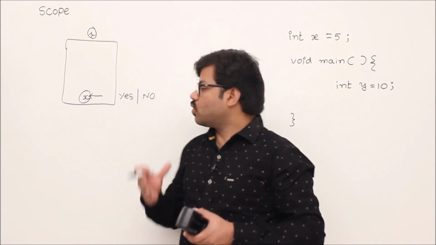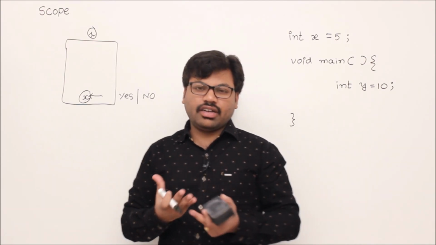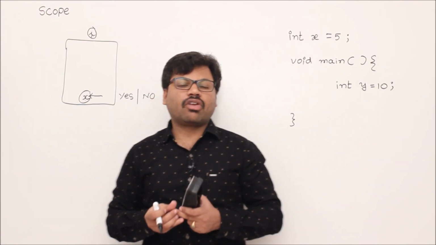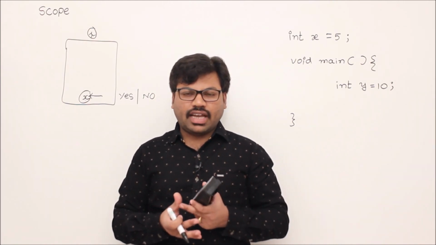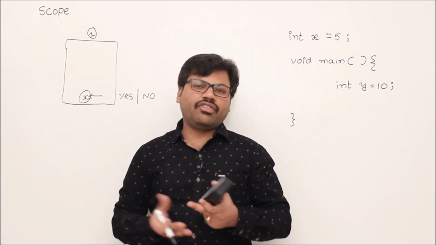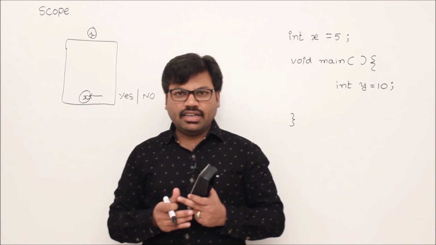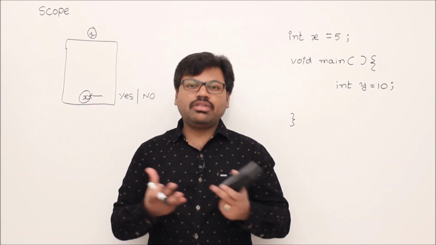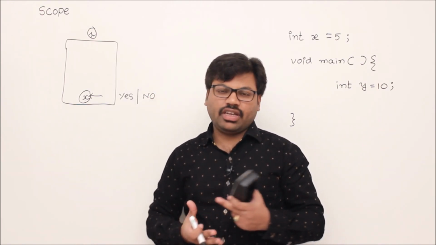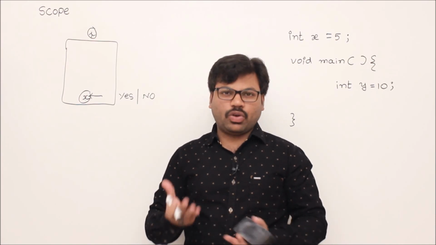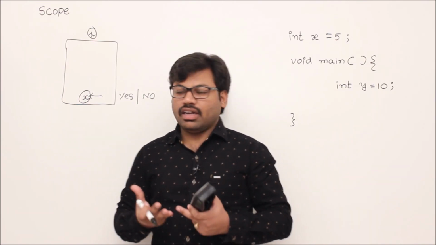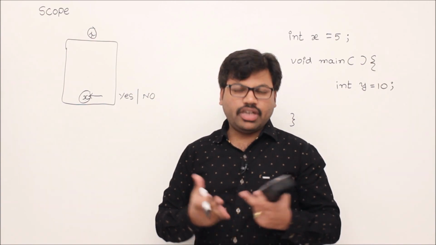Understand? So the scope of the variable depends on the programming language. Various programming languages have different rules for identifying the scope. Let's understand the scope of a variable in C programming, because in the GATE exam we have only C programming, right? That's why let me explain to you the scope of a variable in C programming.